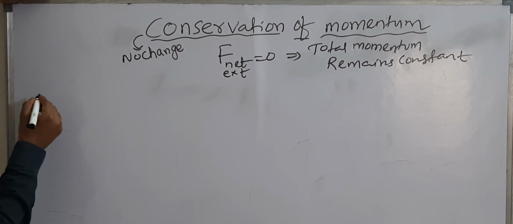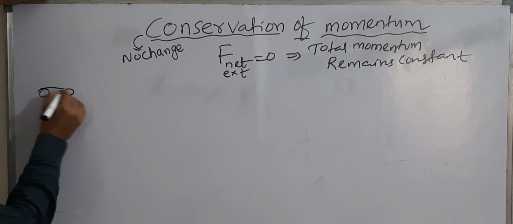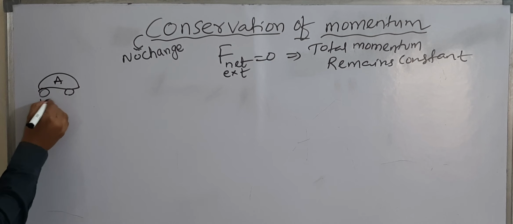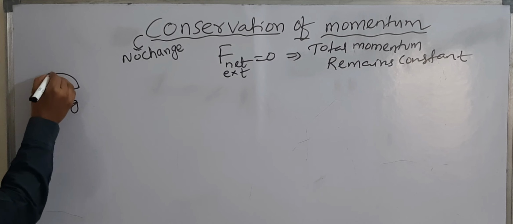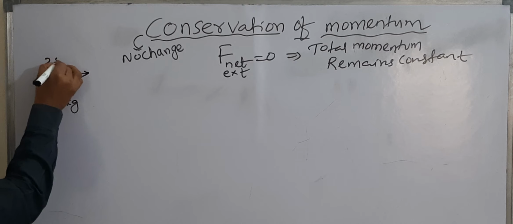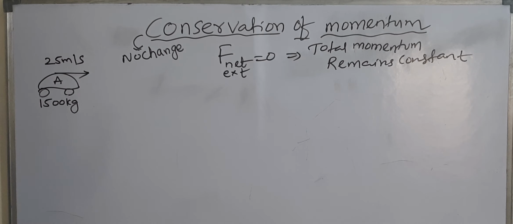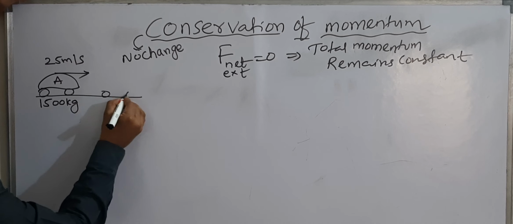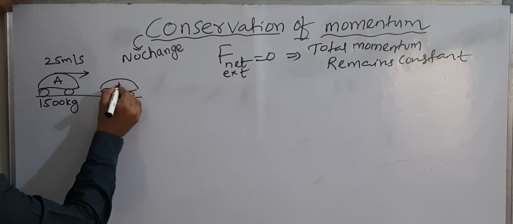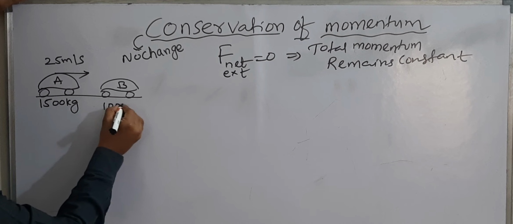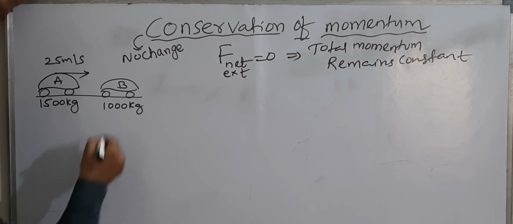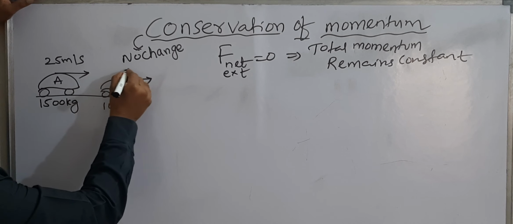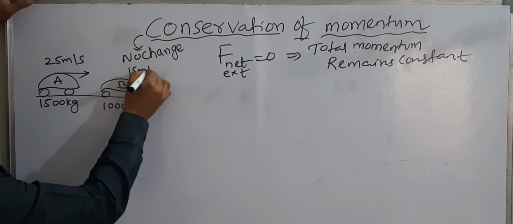Suppose a car A of mass 1500 kg is moving with a velocity of 25 meter per second. Another car B of mass 1000 kg is moving with a velocity of 15 meter per second.